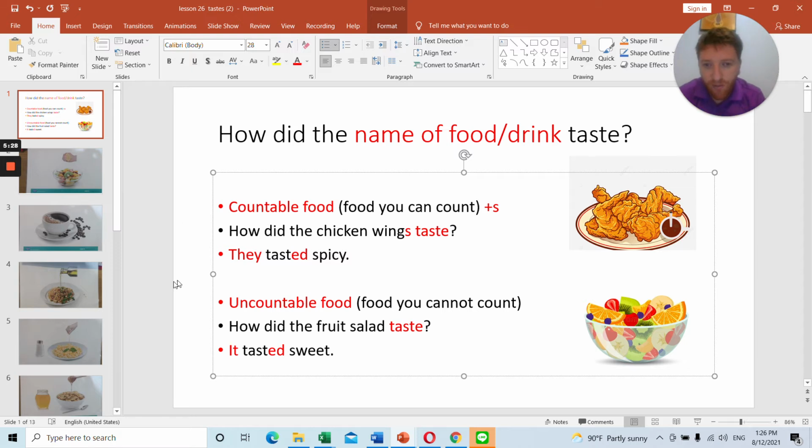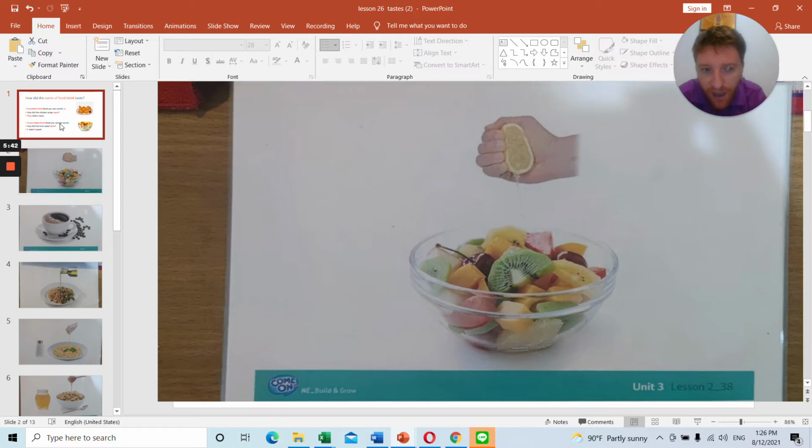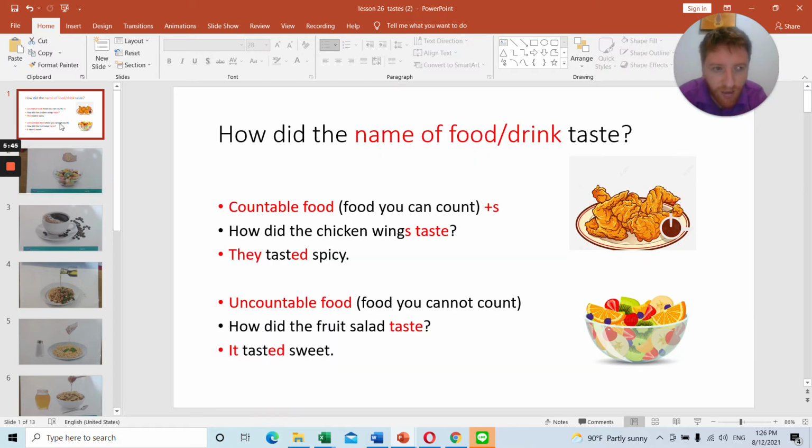So I'm going to ask you some questions now, see can you answer. How did the fruit salad taste? Countable or uncountable? It would be uncountable. So it tasted sour. This one could be sour, but the one I have here is sweet. Fruit salad can be both, it can be sweet and sour.